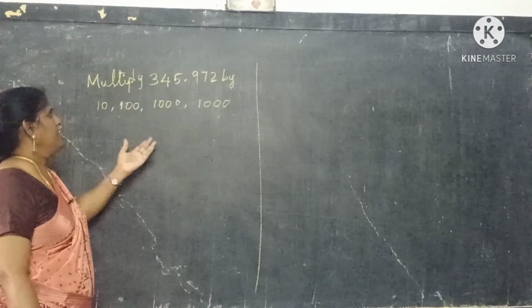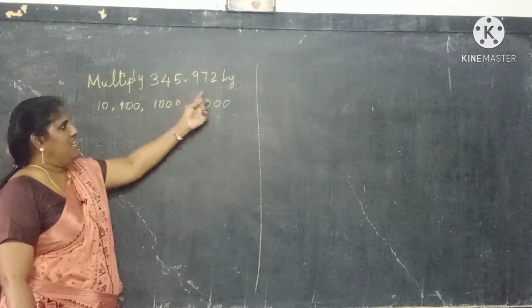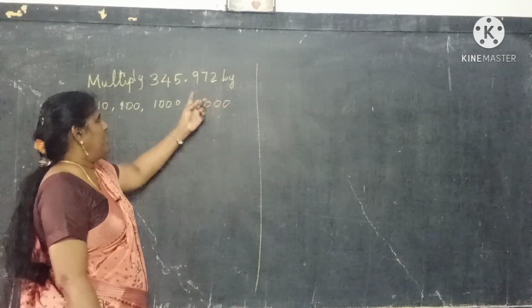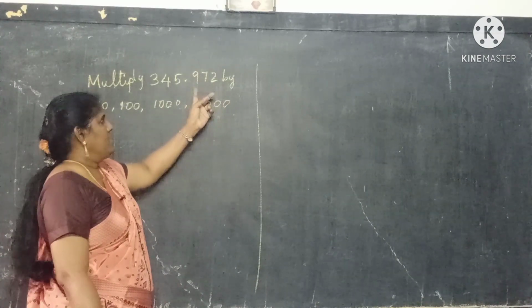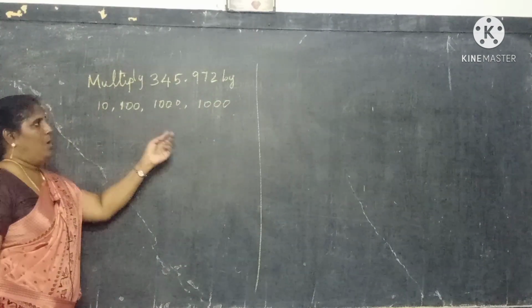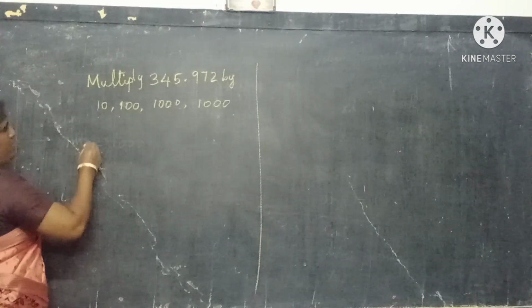Okay, all should bifurcate. See the sum. This is a very important one. Multiply 345.972. After the decimal, you should not read the number as a whole; you should say the digits separately only. 972. Now multiply by 10, 100, 1000, 10,000. So how do we multiply this? See, I am going to do it.